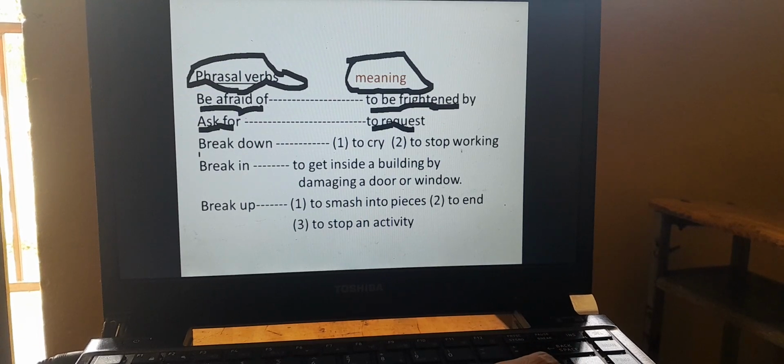Break down is a phrasal verb and its meaning is one, to cry, and two, to stop working.